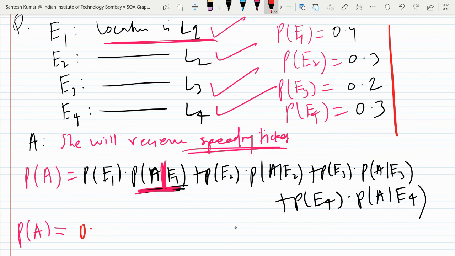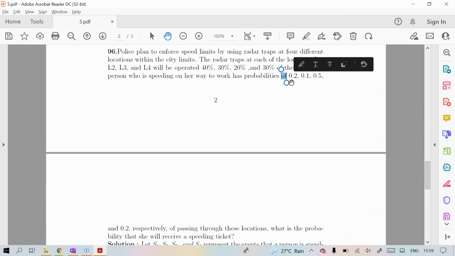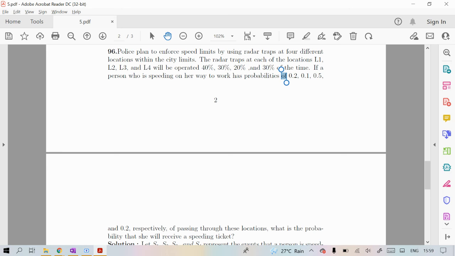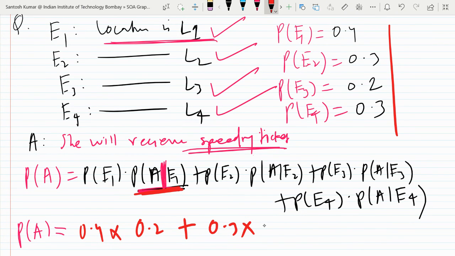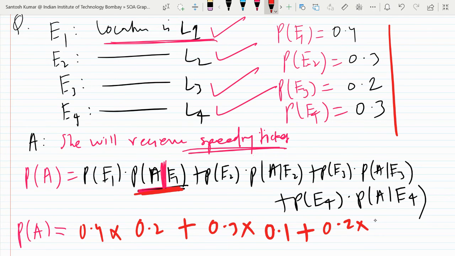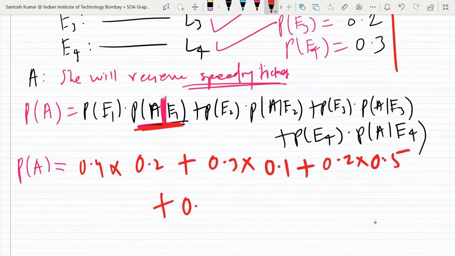So probability of E1 was 0.4, and at E1 the chance of getting a speeding ticket is 0.2. Probability of E2 is 0.3, and at E2 the probability of this is 0.1. Then 0.2, and at L3 location the chance of getting a speeding ticket is 0.5, and 0.3 into, at E4 getting a speeding ticket is 0.2.